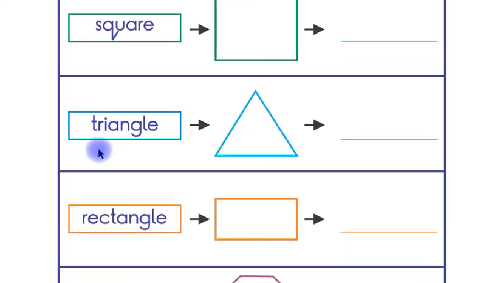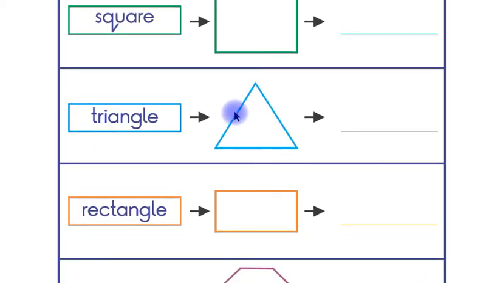Look at this, children. This is triangle in name and this is a triangle shape. Children, you have to write name triangle on this line by yourself.